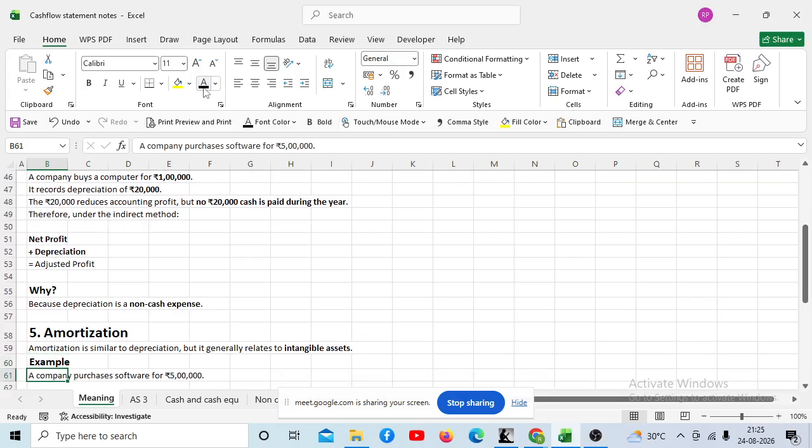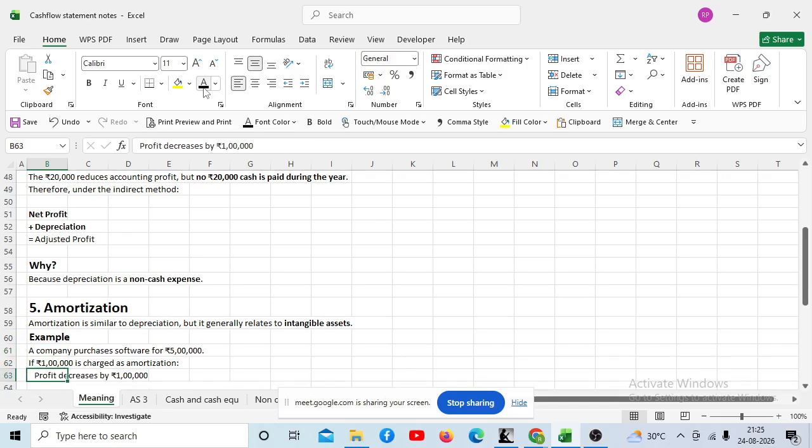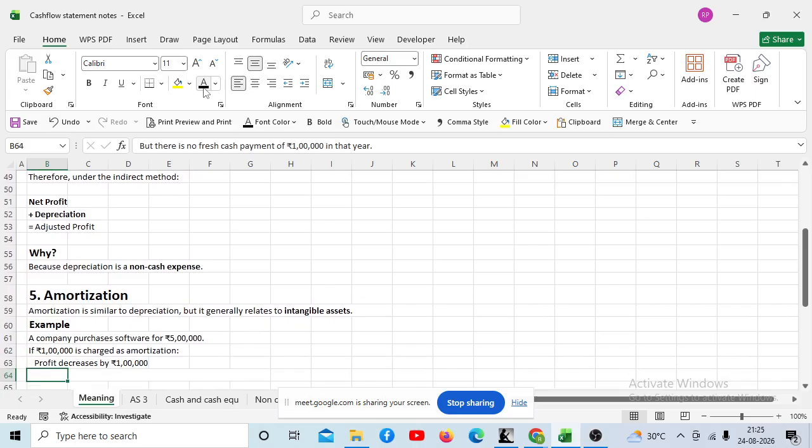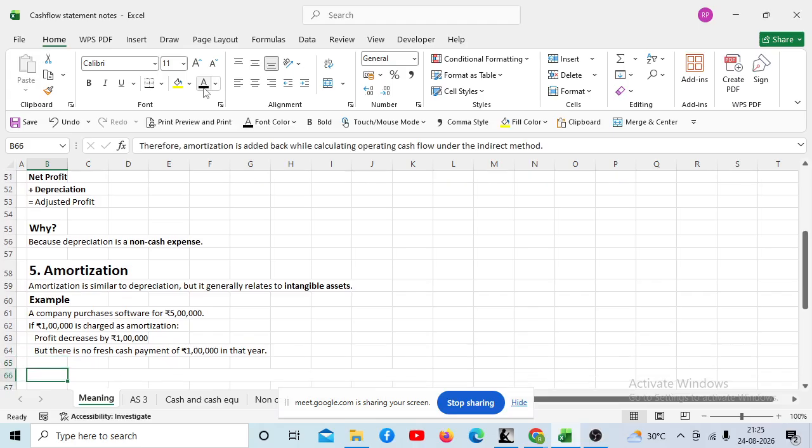Say, for example, suppose a company has purchased software worth rupees 5 lakh. If 1 lakh is charged as amortization, because when you use the software its value also gets reduced, and software is an intangible item while a computer is a tangible item. So it is the same, but instead of calling it depreciation, we call it amortization. Profit decreases by 1 lakh, but there is no fresh cash payment of 1 lakh in that year. We had not paid any money, right?